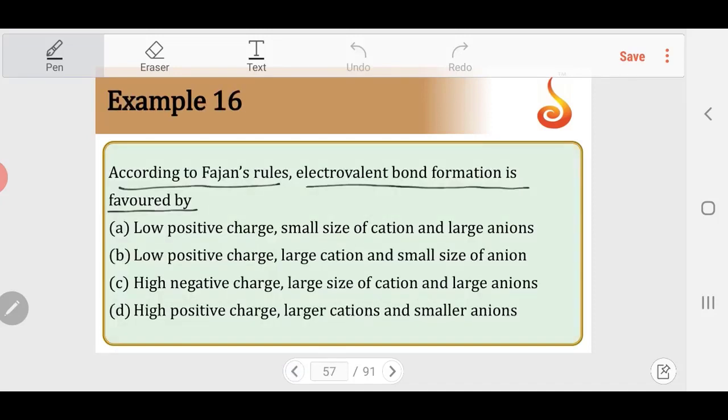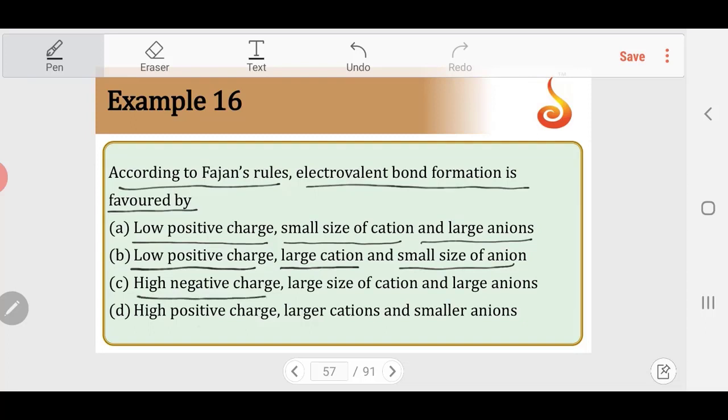So if you see the options, low positive charge will ensure the charge by size ratio is less. Small size of cation and large anion: small cation, large anion will give covalent character. Low positive charge, large cation, small anion will favor ionic compound formation.